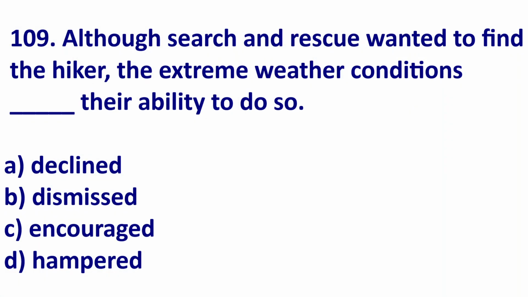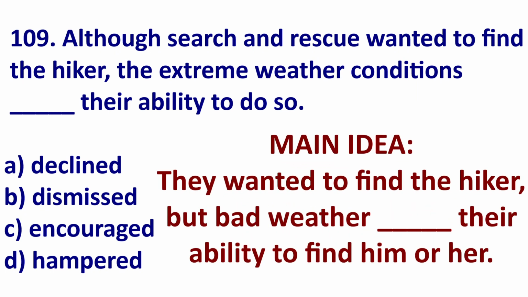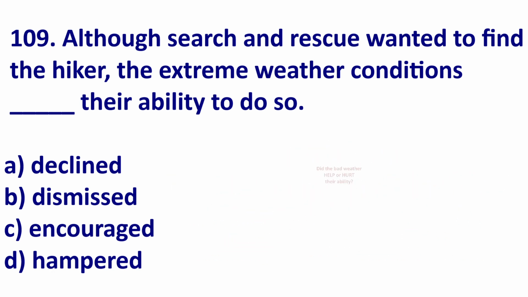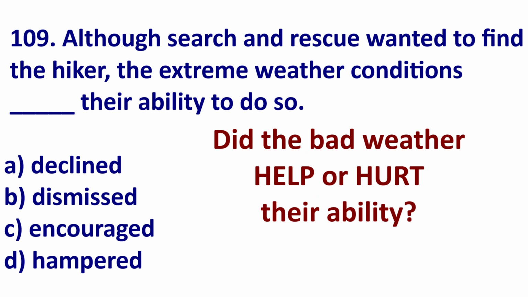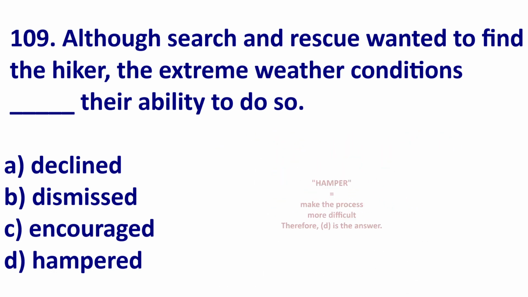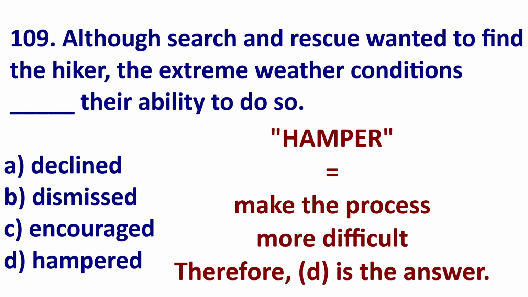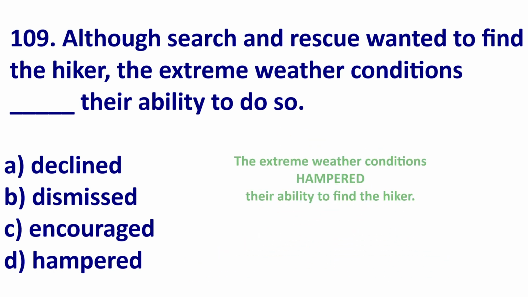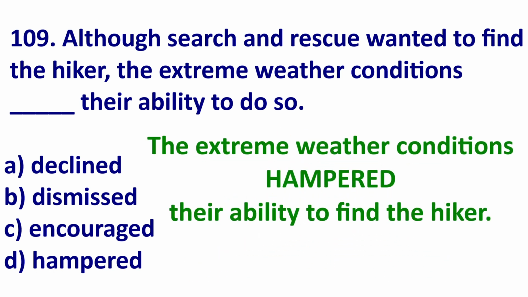Let's simplify this. The idea is they wanted to find the hiker, but bad weather, their ability to find him or her. That is the message. So, did the bad weather help or hurt? Well, it hurt. It made it more difficult. Which word means to make more difficult? Hampered. And also, hamper one's ability is a common partner. So, the answer here is D.